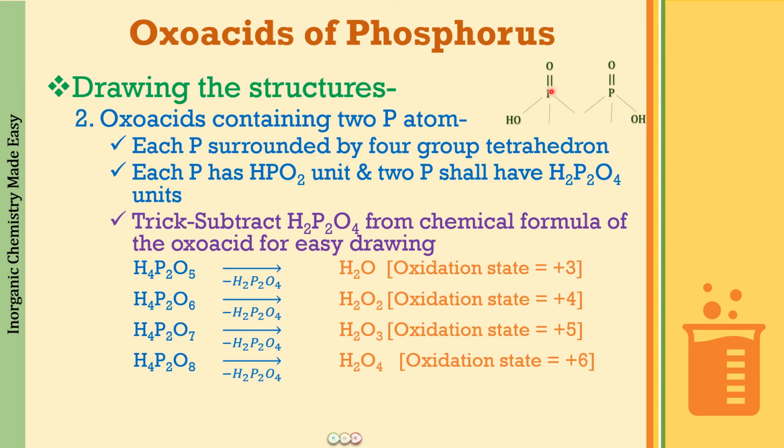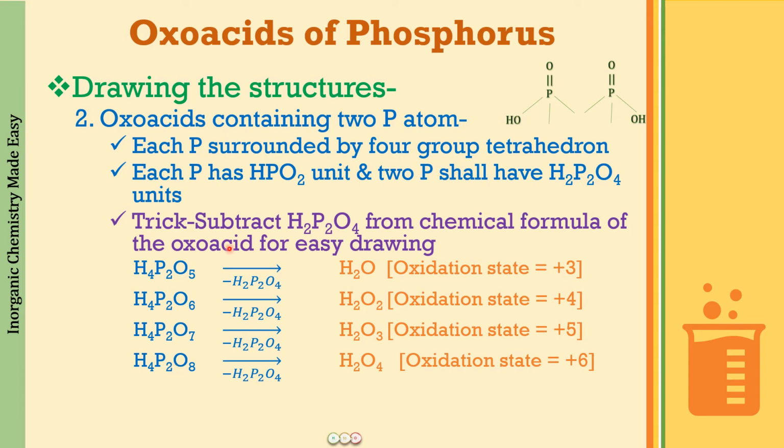So there are different varieties of things which can be present between these 2 phosphorus atoms. So that you do not face any difficulty, what you are going to do is find out the oxidation state of phosphorus in these compounds, the compound whichever you have to draw.